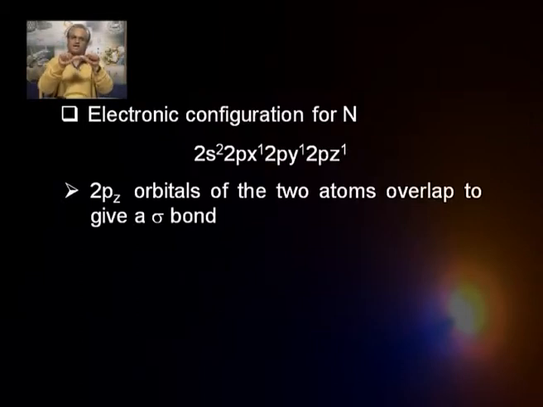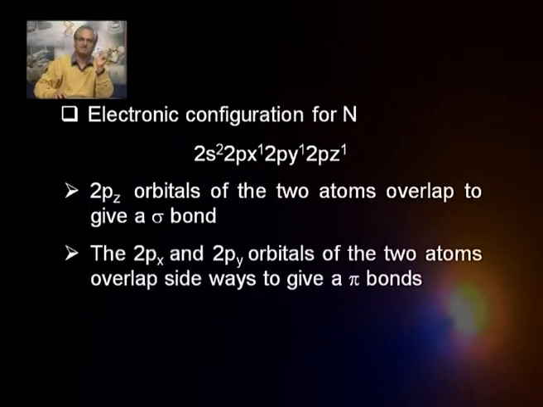Whereas 2px on this and 2px on this, 2py on this and 2py on this, are not along the internuclear axis. So, they overlap laterally and give rise to the pi bonds. That means the 2px and 2py orbitals of the two atoms overlap sideways to give pi bonds. Okay.